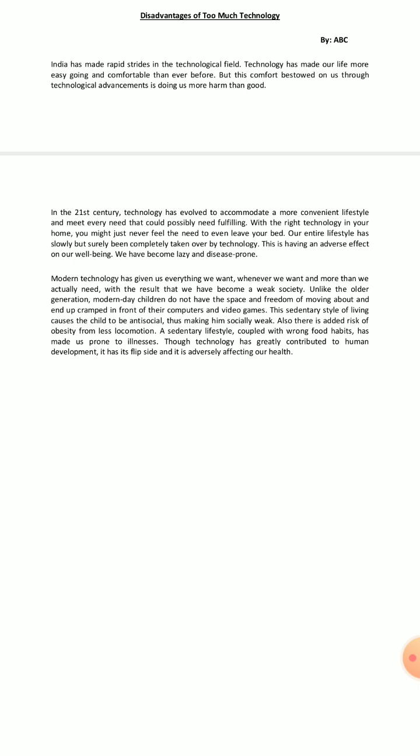With the right kind of technology in your home, you might just never feel the need to even leave your bed. Our entire lifestyle has slowly but steadily been completely taken over by technology.